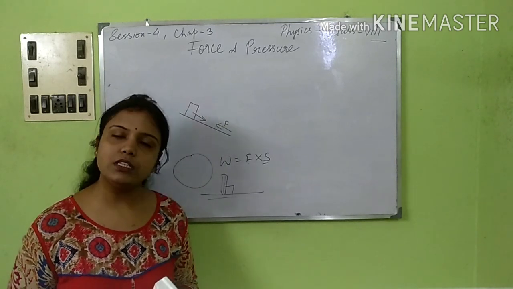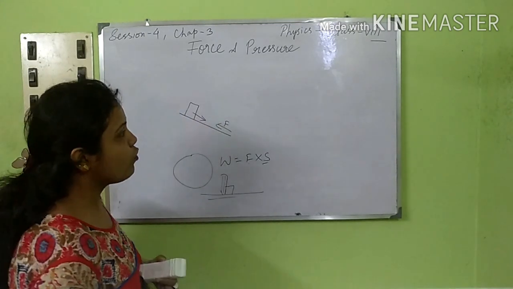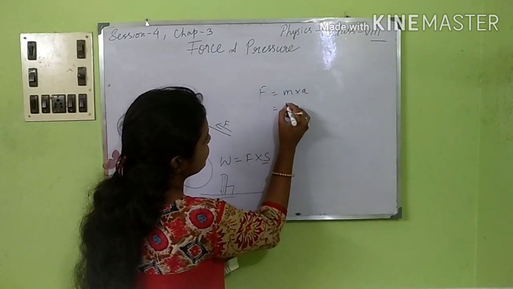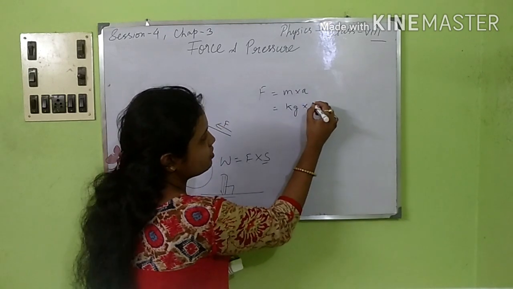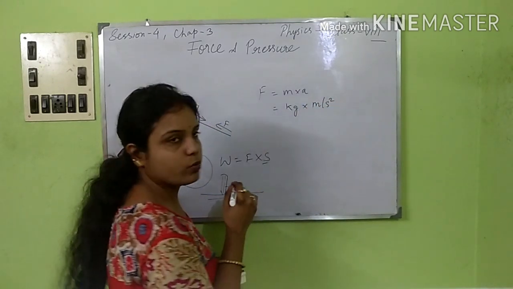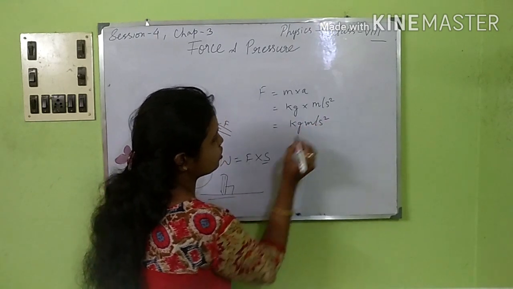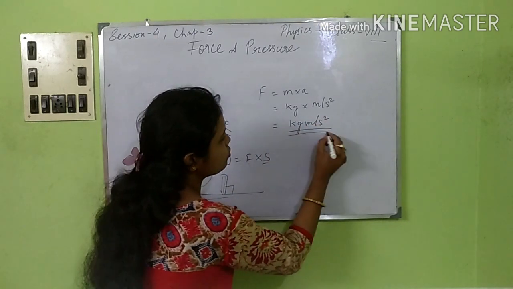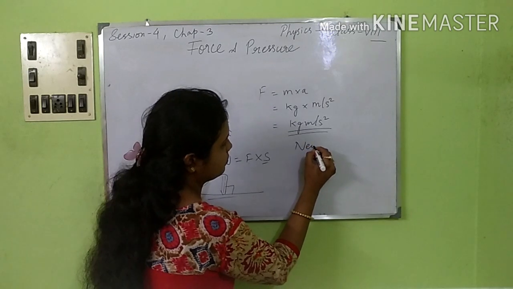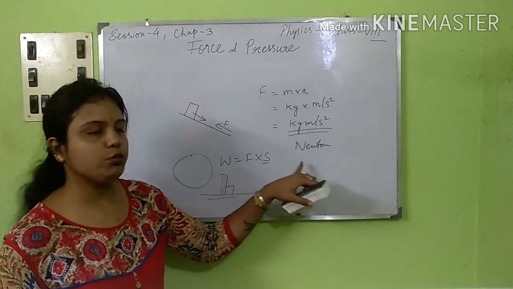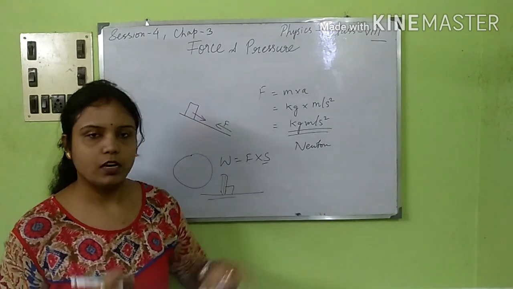Now coming to the units of force. As we know, force is equal to mass into acceleration. Mass, as you know, is in kg, and acceleration is in meter per second square. So your unit comes as kg meter per second square, which is also known as Newton. The unit of force is Newton.